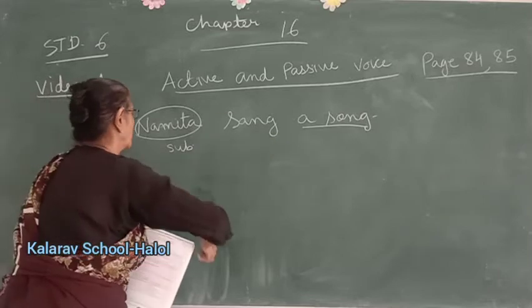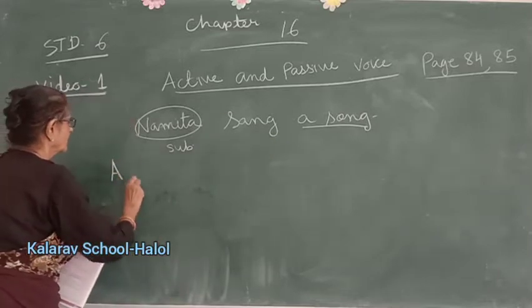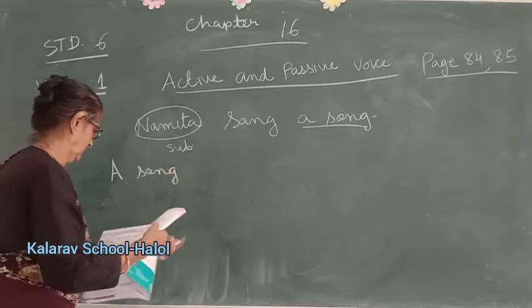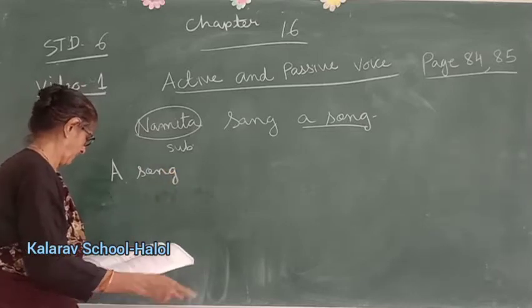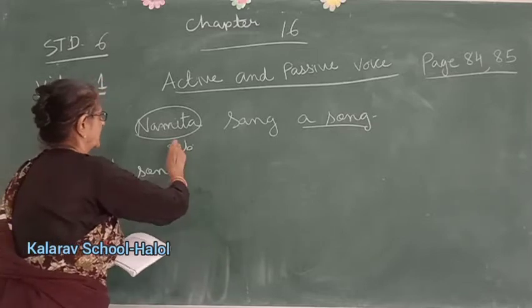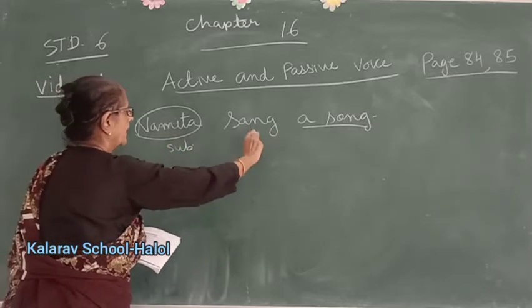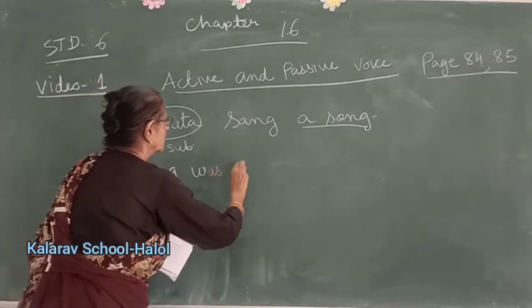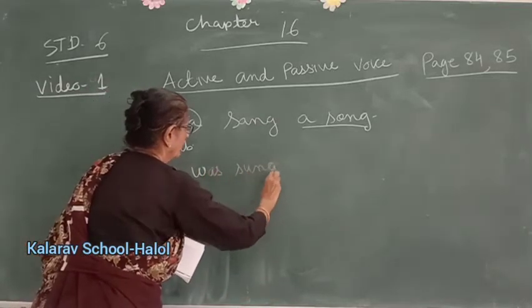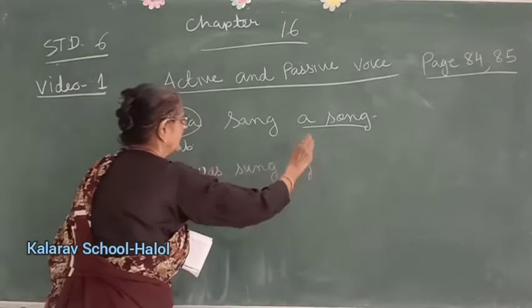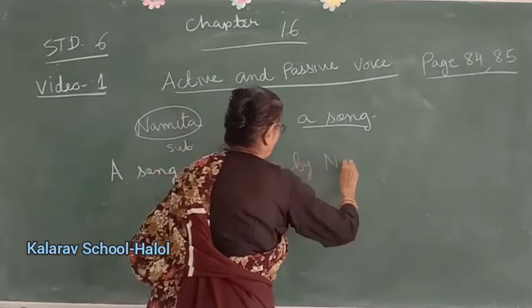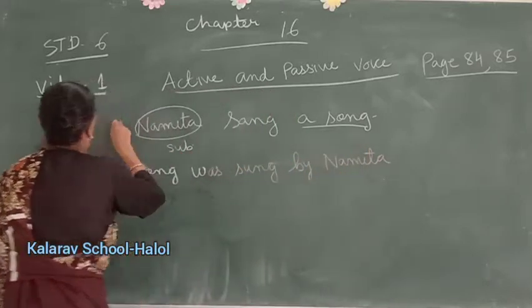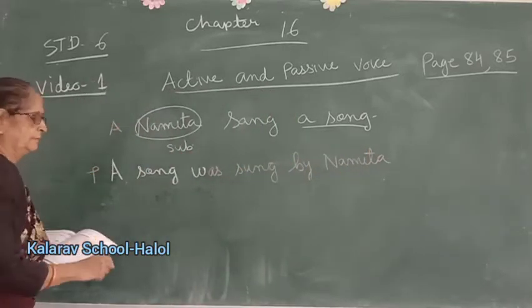Now a song was, this is past tense, okay? Because this is sang. So was sung by Namita. This is active. This is passive.